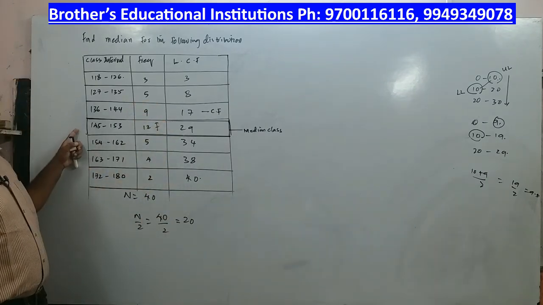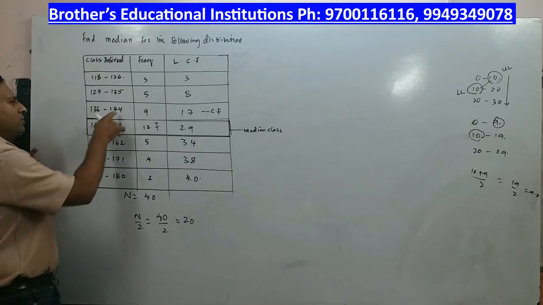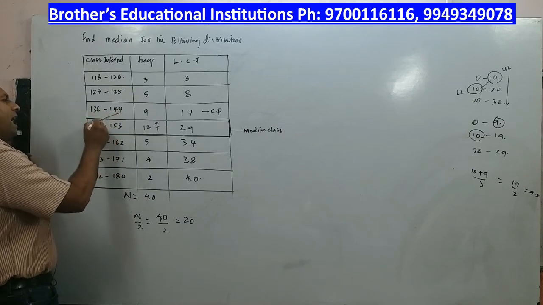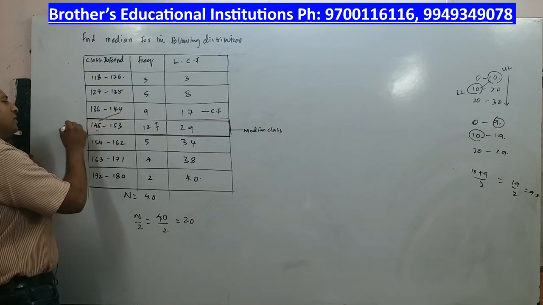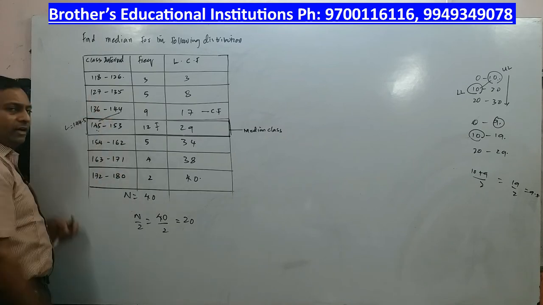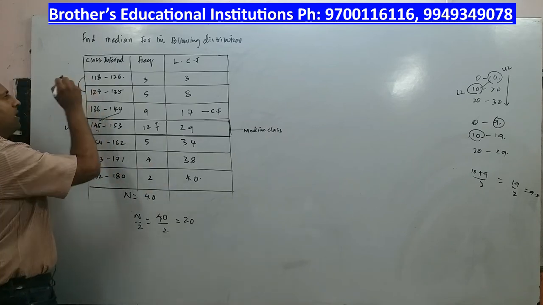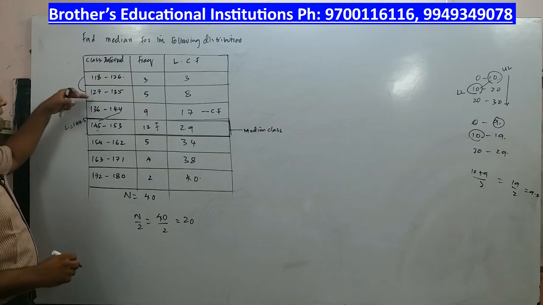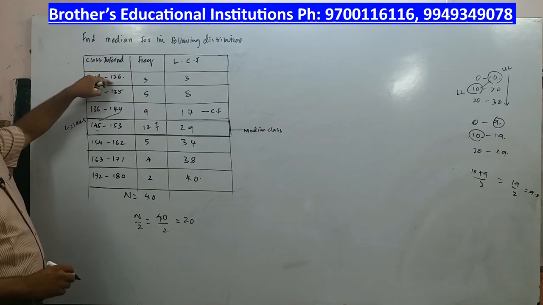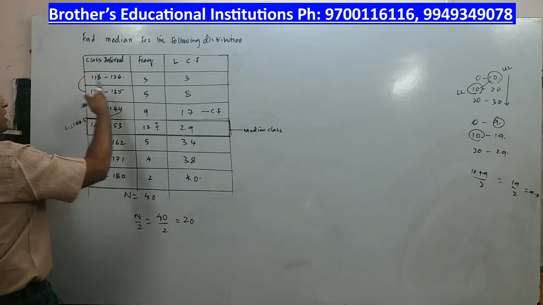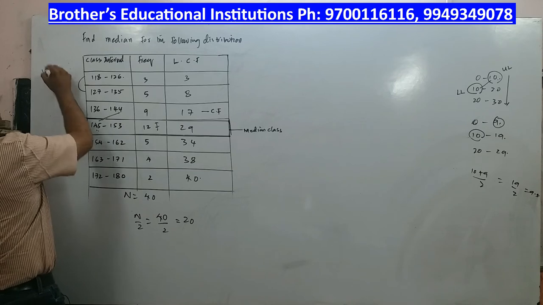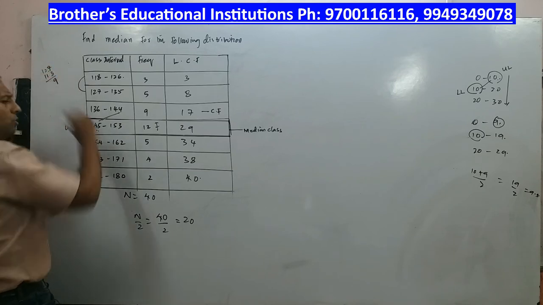Now comes the lower boundary. In all the previous problems, these two values were same, but now the L is going to change. L is the average of these, so the average will be 144.5. It will be less than 145, but definitely greater than 144. And what is the class width or class difference? Difference between two consecutive lower limits or two consecutive upper limits. Don't take horizontally, take vertically. So it will be 127 minus 118, and that comes to 9.